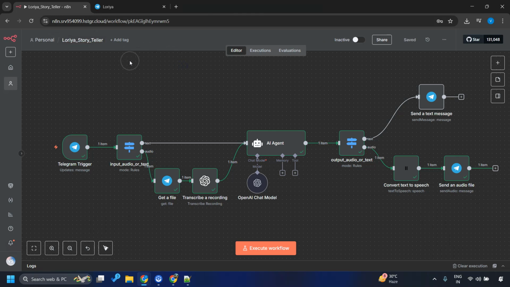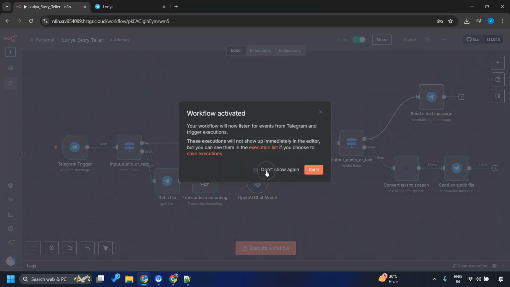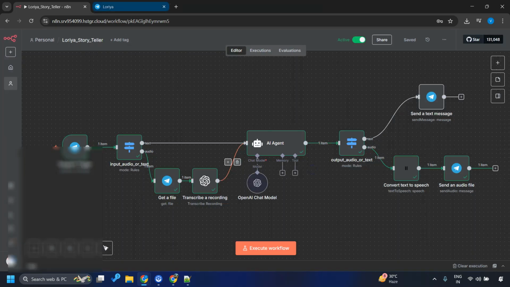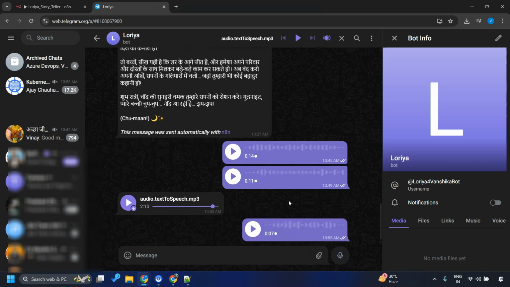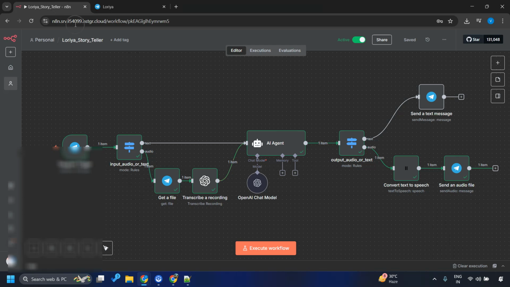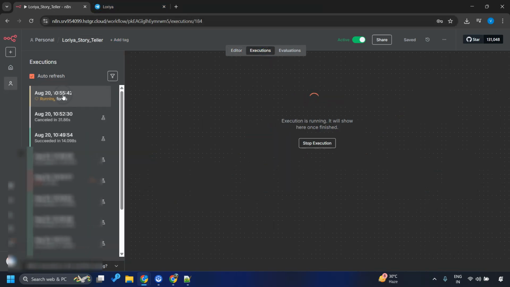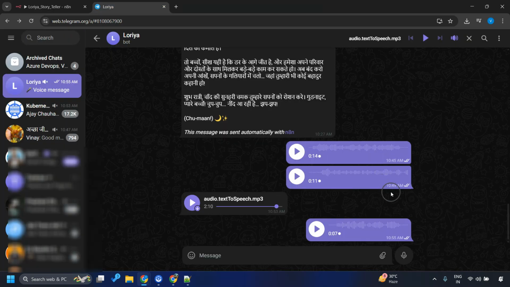Maybe you can come up with a better name, and instead of me executing this workflow every time, now we can go live. So just make it active. Yeah, and got it. And now when we send a next message, just for sample, create a nice story where Vanshu and her little sister Riddhu are superheroes. In fact, I can give these instructions in my native language as well. So immediately the workflow should trigger. You can see it's already running. And we can expect a response within a minute.